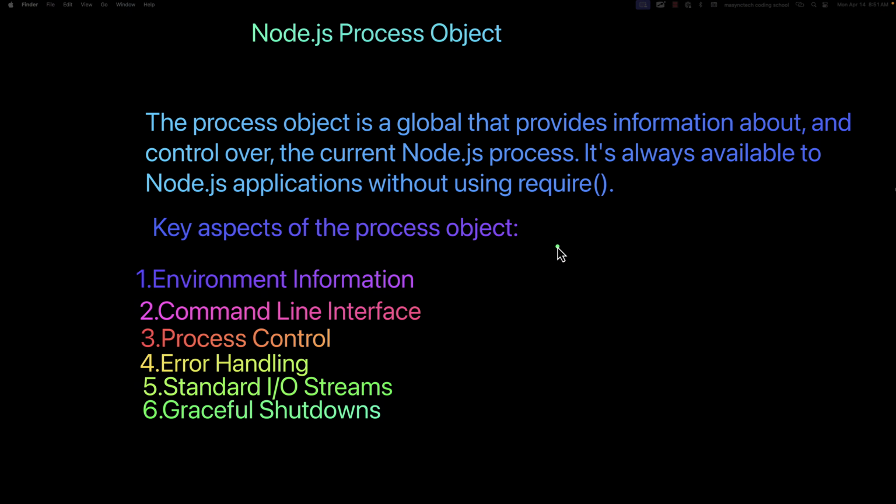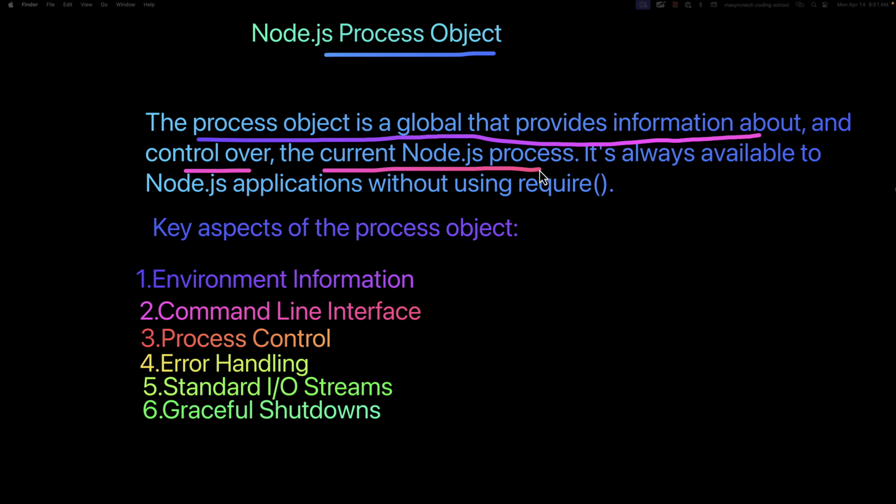In this video, we are going to talk about one of the most powerful global objects that gives you access to the current Node.js process, and that is the process object. The process object is a global object that provides information about and control over the current Node.js process. And this is always available without using the require statement.